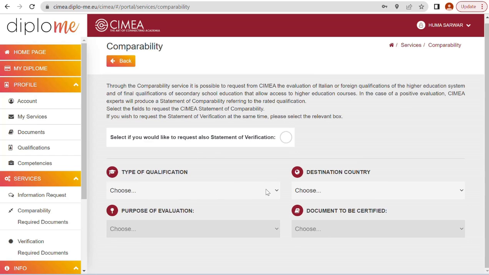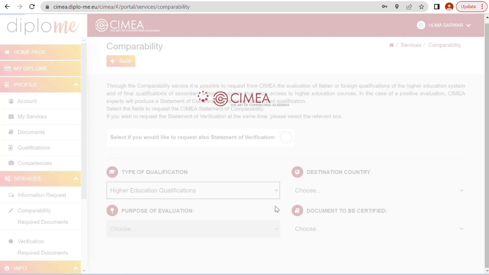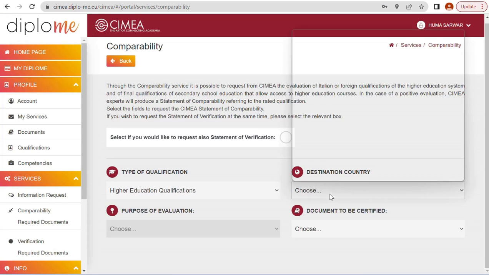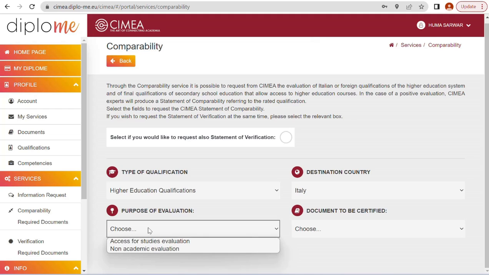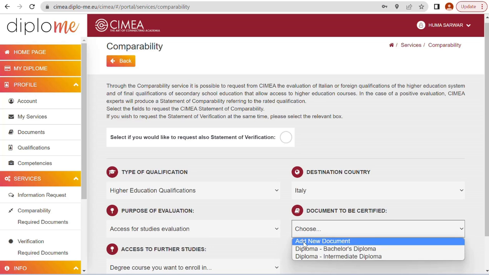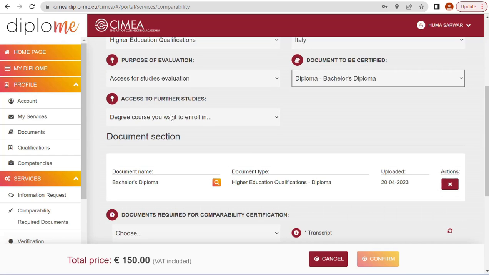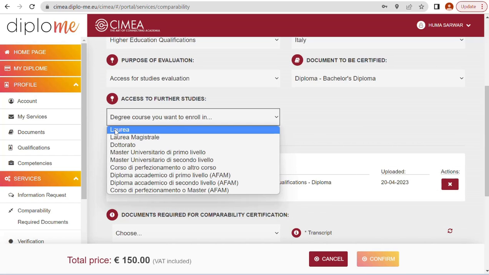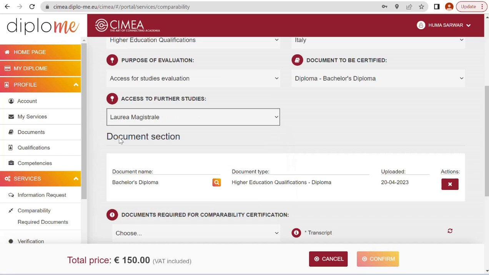Okay, type of qualification, higher education qualification, destination country, Italy, purpose of access for studies evaluation, document to be crafted diploma, bachelor diploma, because I am applying for master degree program. So this is Laurea. Laurea means bachelor degree program and Laurea Magistrale means master degree program. So Laurea Magistrale.